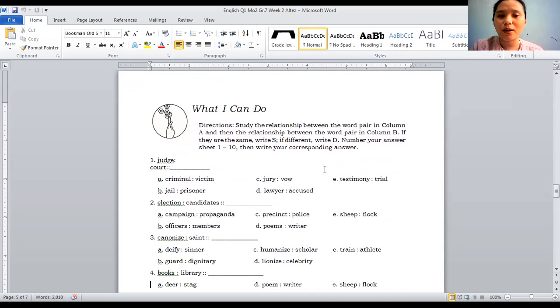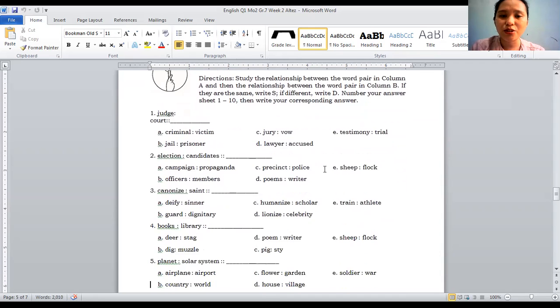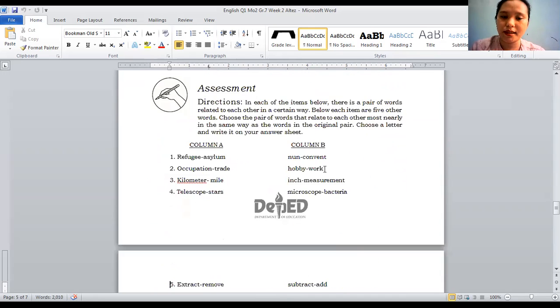The instruction for what I can do is study the relationship between the word pair in column A and the relationship between the word pair in column B. If they are the same, write S. If different, write D. Number your answer, and so on. So this is the instruction for the assessment.